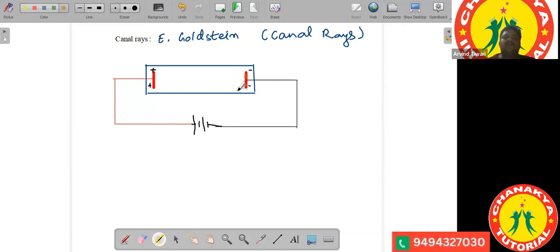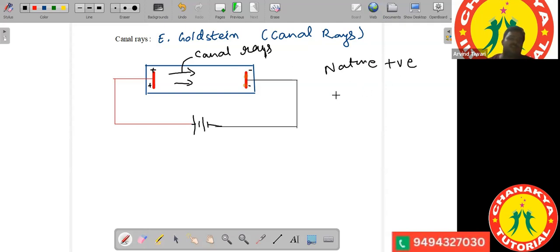Now, when he took the perforated sheets, he found out that there are certain particles which are moving from the positive electrode to the negative one, and these positively charged particles were called protons. He found out that these particles are moving towards the canal, and hence they are the canal rays. He found their nature, that these substances are positively charged.